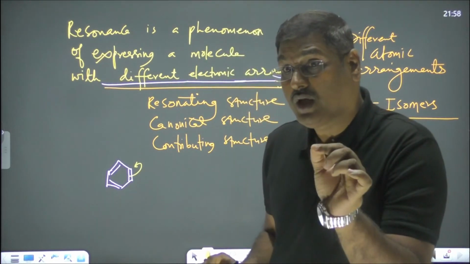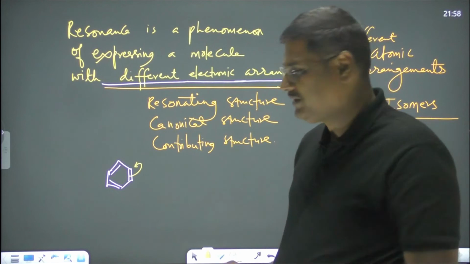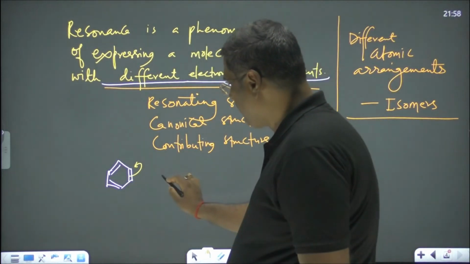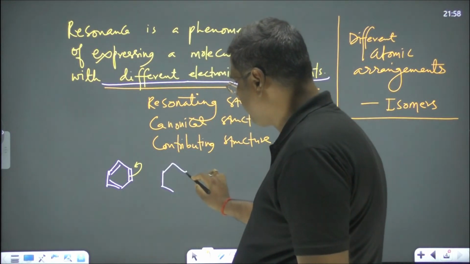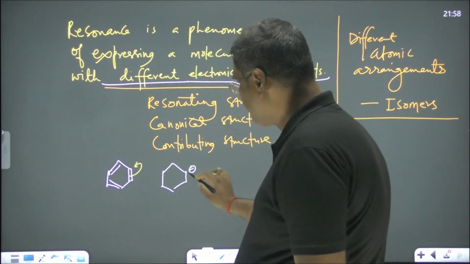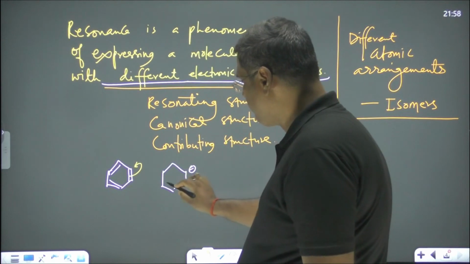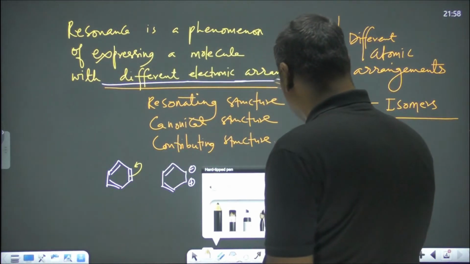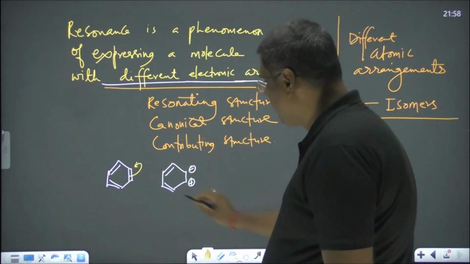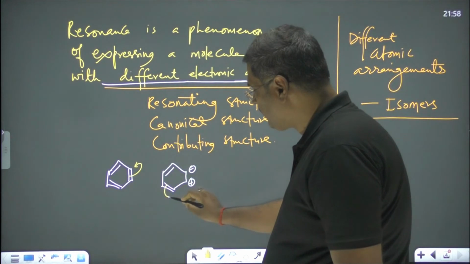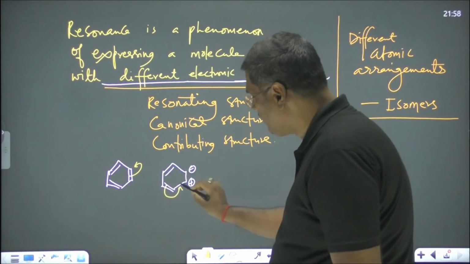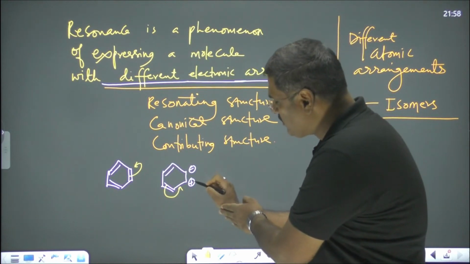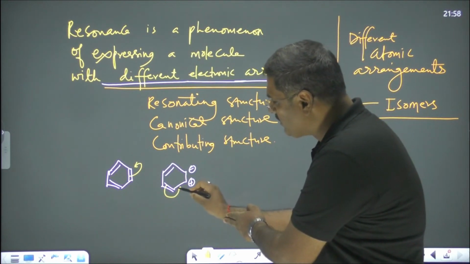This one is an accumulation of electrons, right? And as a result of this, what do we write? There we write a negative charge, here we write the positive charge, and the remaining things, you see, double bond there, double bond as it is. But again, what do we write? Here, pi bonded electrons come in between these two, shifting here. How can it shift? Because this one is sp2. It can accommodate.